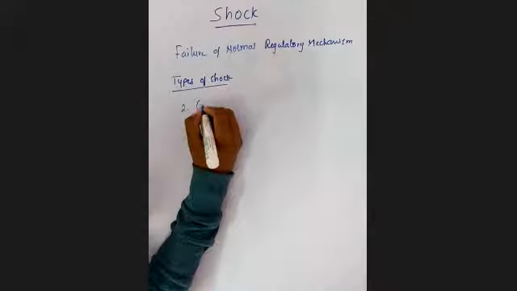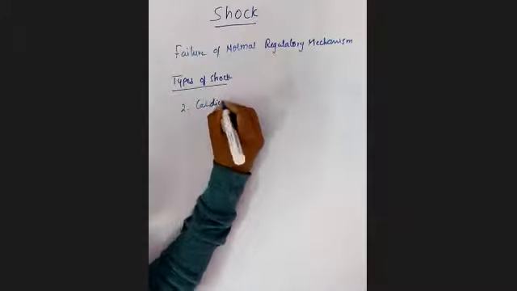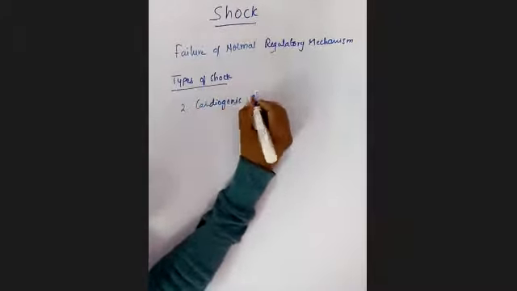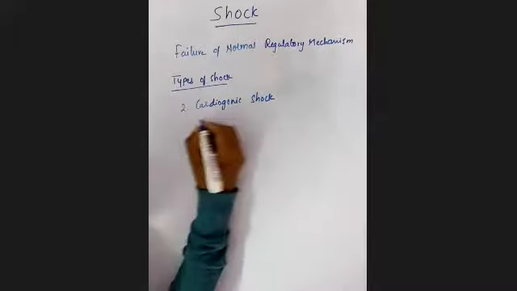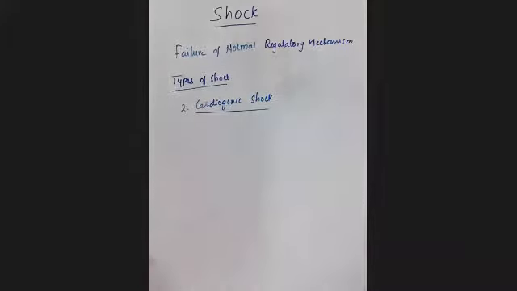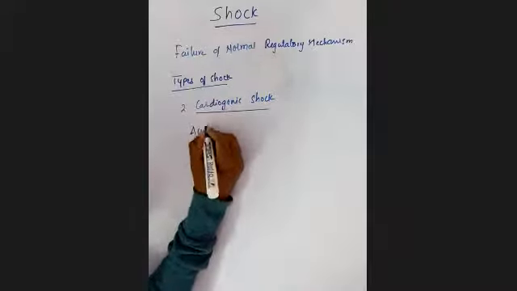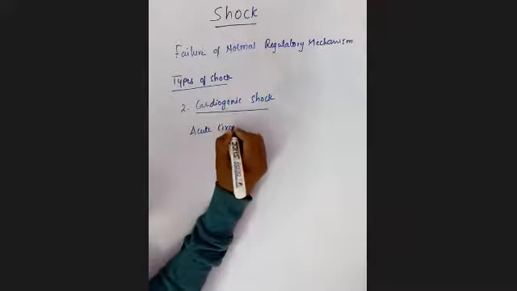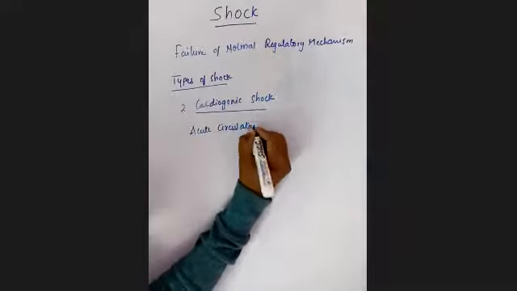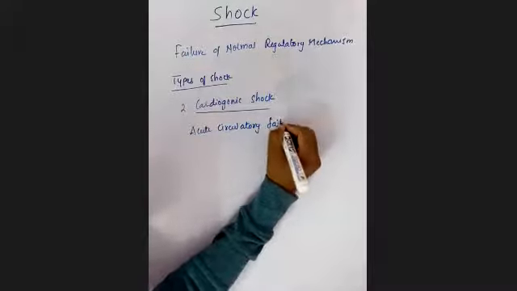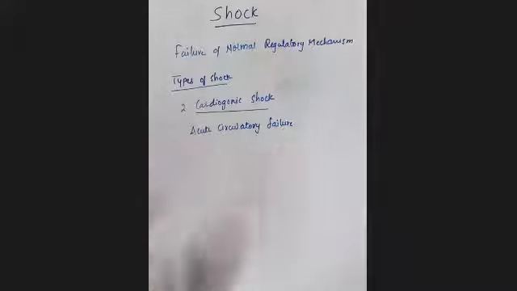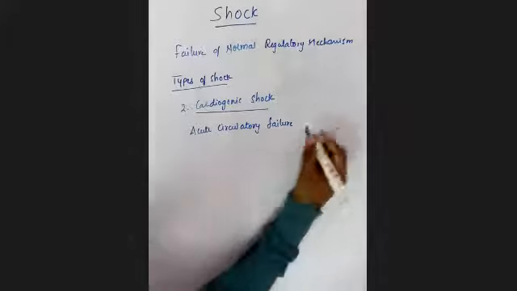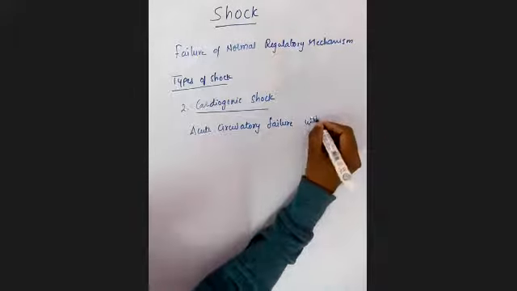Okay, second one is cardiogenic shock. Here, it is because of acute circulatory failure with sudden fall in cardiac output.